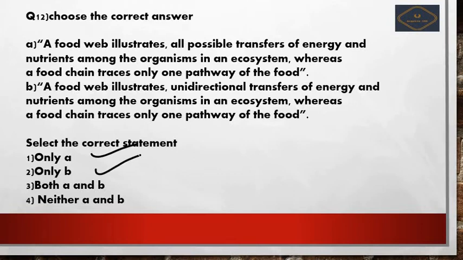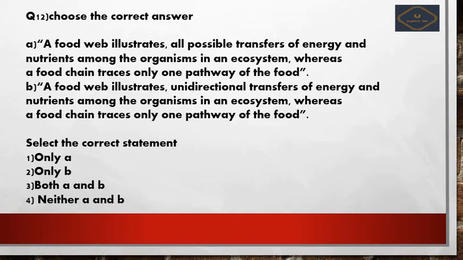Option number C is both A and B, and option number D is neither A nor B, right? So here you have to choose the correct answer from the given options. So we will analyze the options right now. So option number A: food web illustrates all possible transfer of energy.